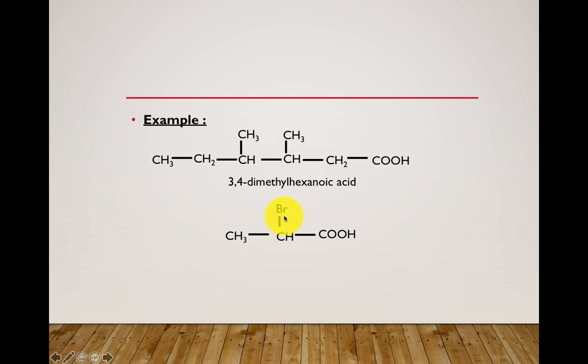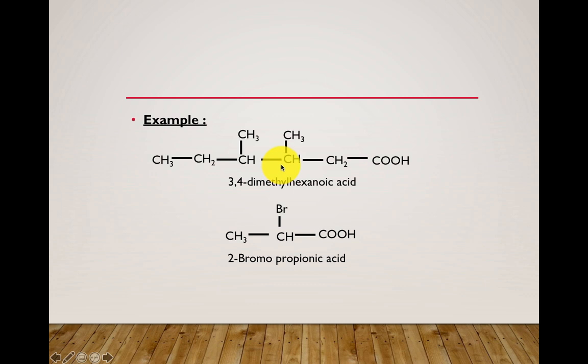So try to name this compound. What is the parent chain or the root word here? 1, 2, 3. 3 carbon containing compound. So it is known as propanoic acid. Now what is the position of this bromine? See this is the first number and this is the second number. So 2-bromopropanoic acid. So these are the examples under the IUPAC system of nomenclature.